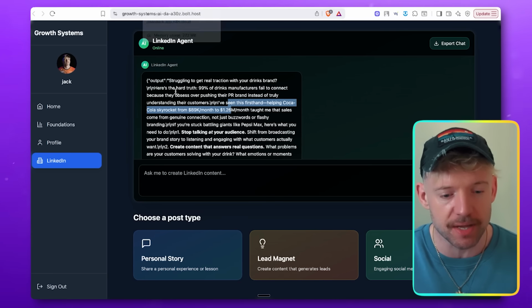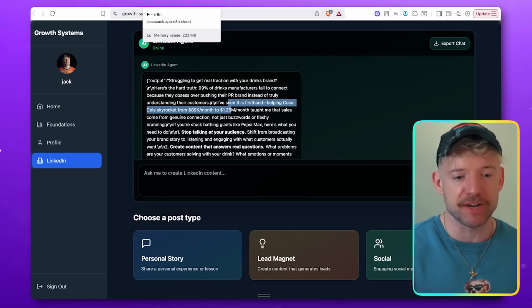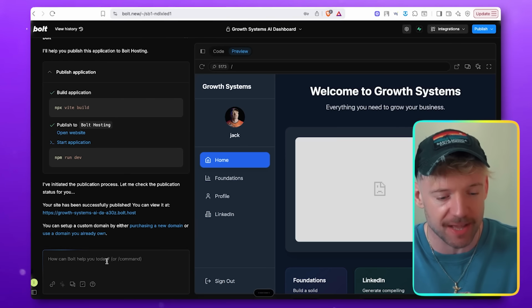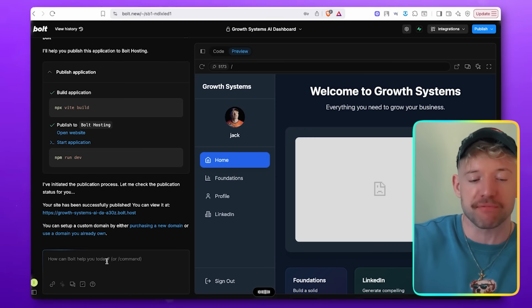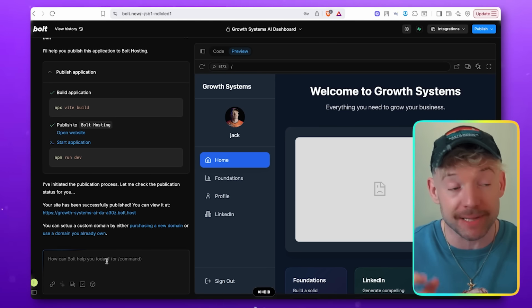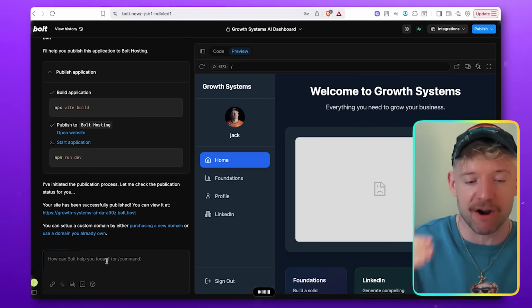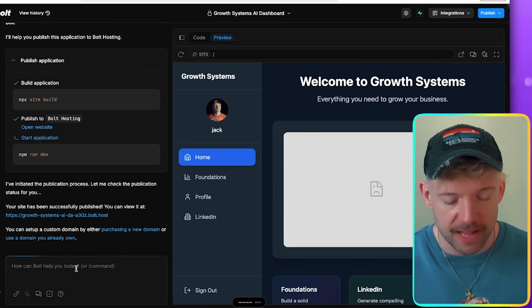Now, the only thing I need to do here is change it so we're getting the information as plain text. To do that, I just come here and say, hey, when I'm receiving information back from the webhook, I'm getting it in JSON format. Please convert that to text and add paragraphs also. Okay, sweet. Send that one over.